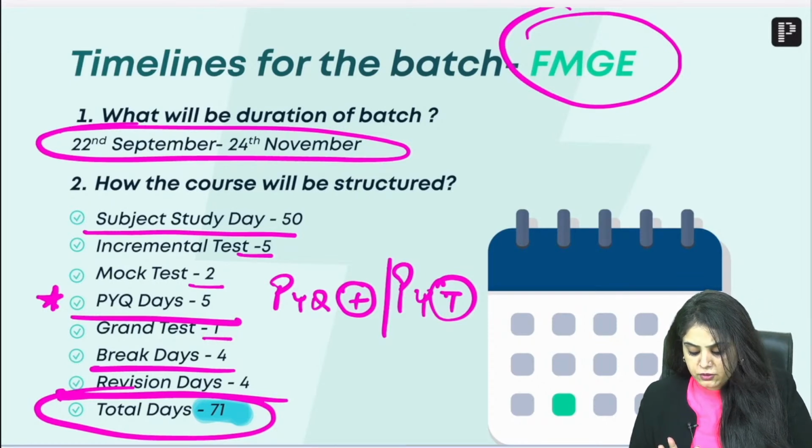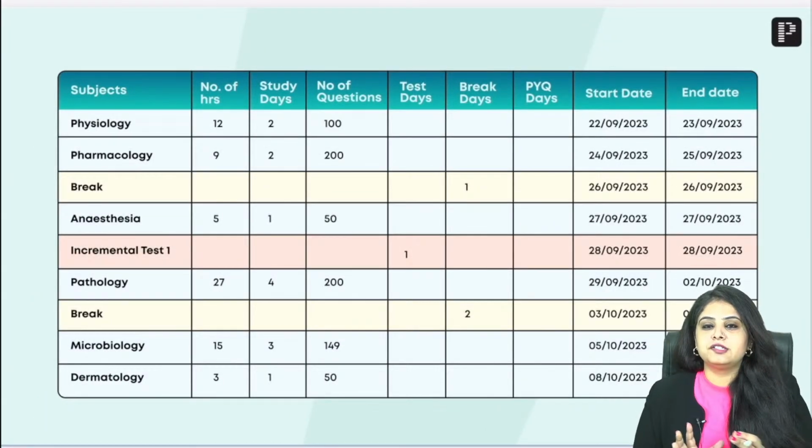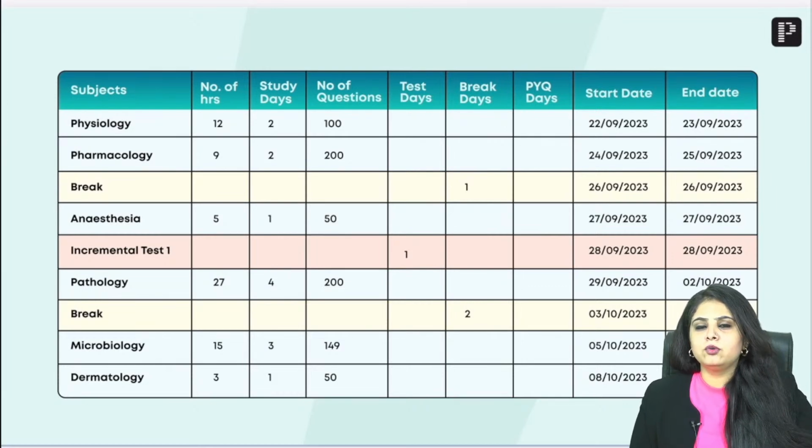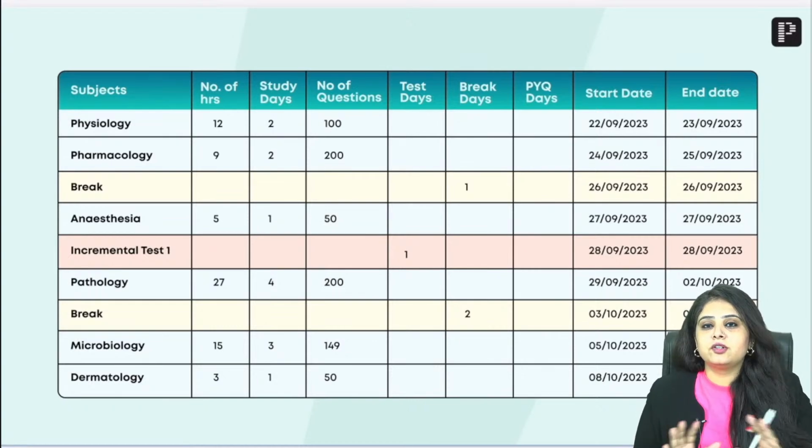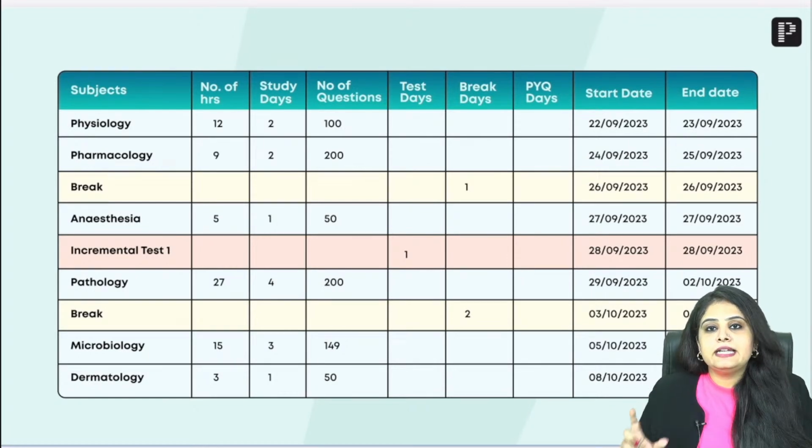Okay, chalo, I'll give you a little bit of an idea. I'm not going to sit and tell you the entire timetable of 71 days or 91 days, because abhi when you open your app, you will be able to see that and do everything on your own. I'm just giving you a vague idea कि अच्छा, this is how we've planned, because many of you must be thinking, what is the sequence of the subjects, how is it exactly structured, or is it all fuzzy and blurry? No, it is very crystal clear, exact date wise timetable banaya hai, so you don't have to sit and make any more timetables, and you don't have to waste any more pages in your notebooks making more timetables.